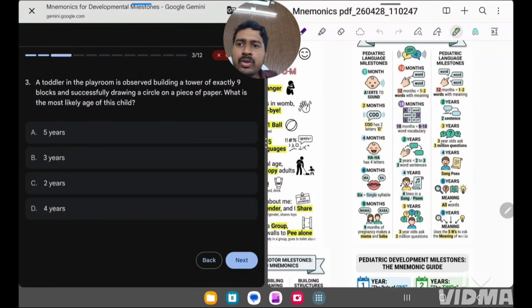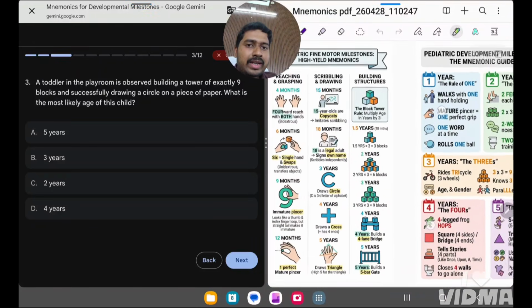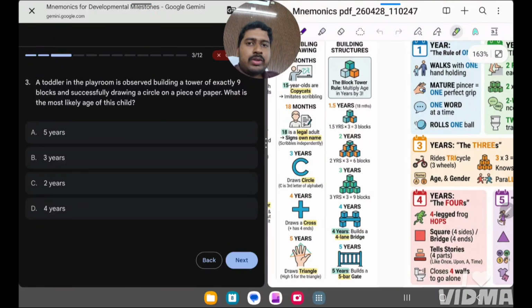Next, a toddler is playing, building a tower of 9 blocks. For this tower, there is a mnemonic. You should just multiply it by 3. Take 1 year into 3 is 3 blocks, 2 years into 3 is 6 blocks, 3 years into 3 is 9 blocks. At 4 years, 4-lane bridge, and at 5 years, 5-bar gate. This is how you remember blocks. So at 3 years, how much will it be? 9 blocks.